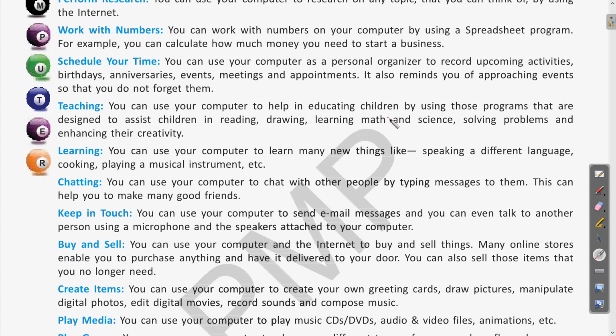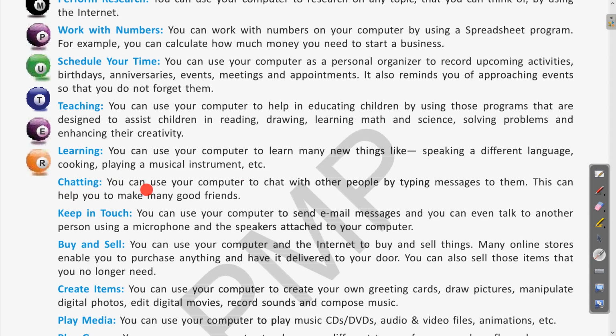The students are taking advantage, as well as the teachers are able to teach with the help of the computers. So you can see how much the computer is playing a role to provide you different learning facilities. Next we will see chatting.